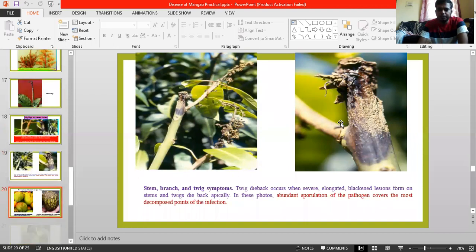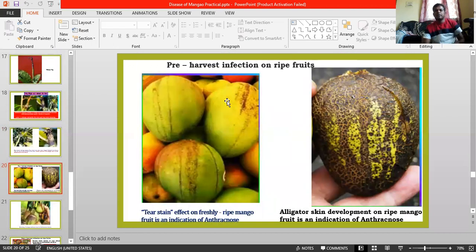See here also. And coming to the pre-harvest infection on fruits, ripe fruits especially, it mainly causes the tear stain. Tear stain symptom on ripe mango. How to differentiate tear stain and mango white milky exudates? If there is a tear stain symptom due to anthracnose, there is a brown spot exudate. See here. If there is a natural exudate, that is a milky, opaque one.